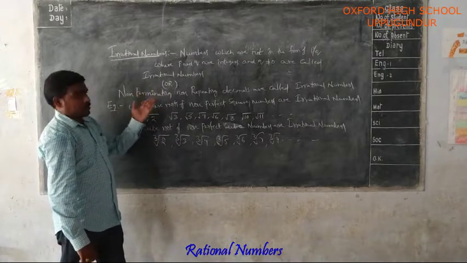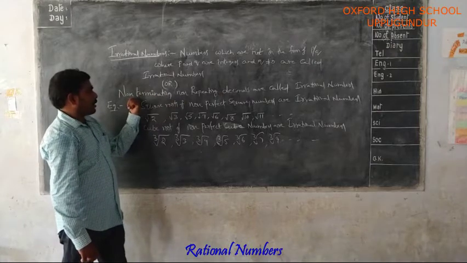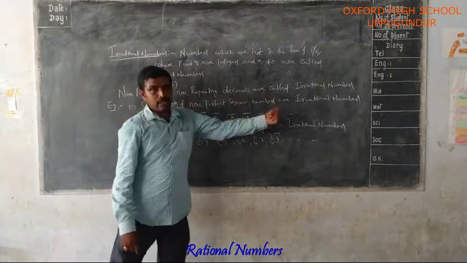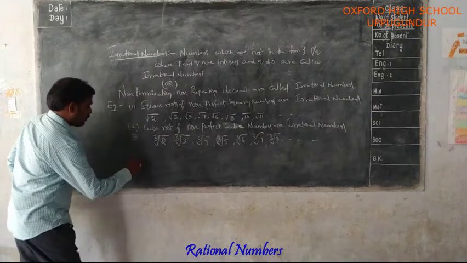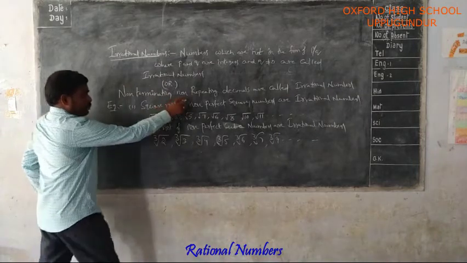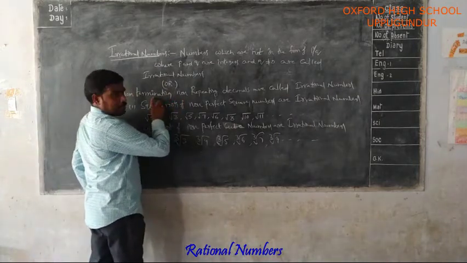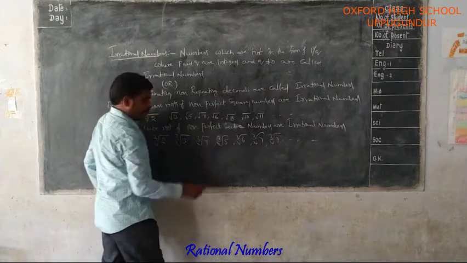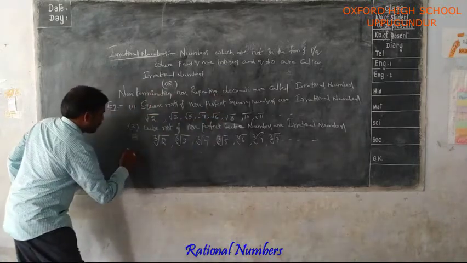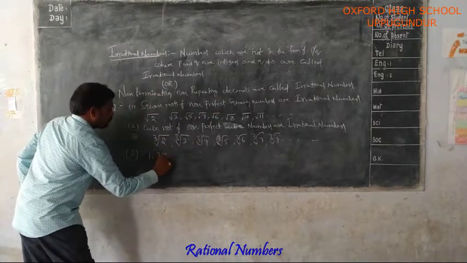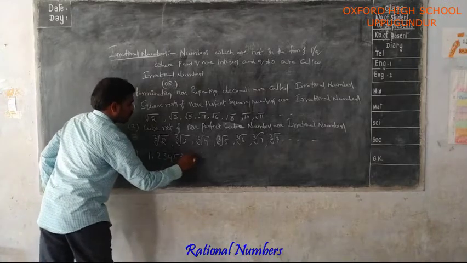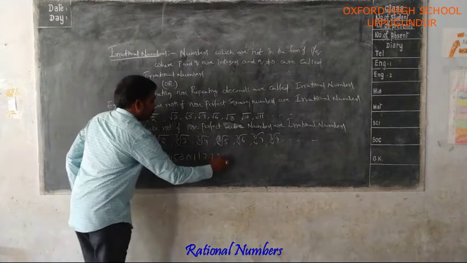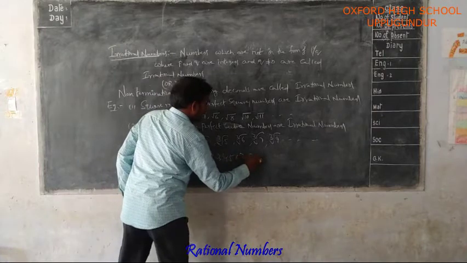From this definition, non-terminating, non-repeating decimals are irrational numbers. For this, you have to write a decimal number which is non-terminating and non-repeating. For example, 1.234501122345628 and so on.